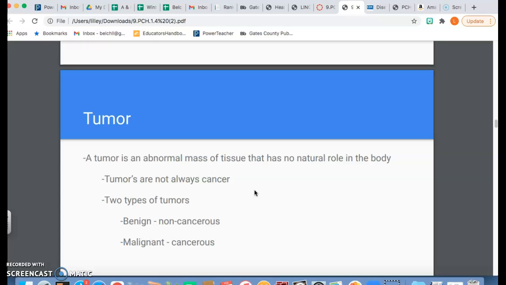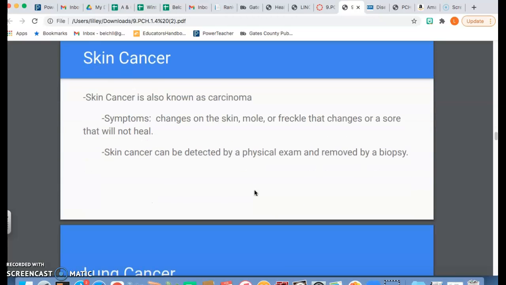Sometimes benign tumors cause no harm to your body other than maybe needing to be removed. And then no treatment would be involved because it is benign, whereas a malignant tumor is cancerous. They're going to remove that tumor, and sometimes chemotherapy, radiation, and other avenues of treatment would be needed.